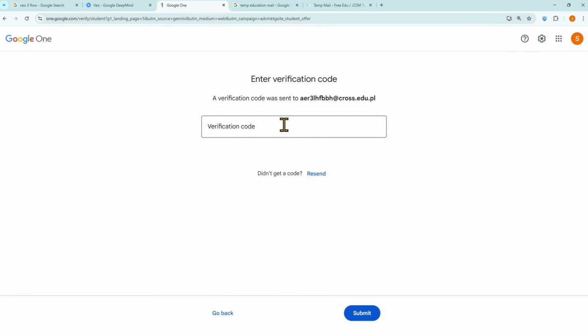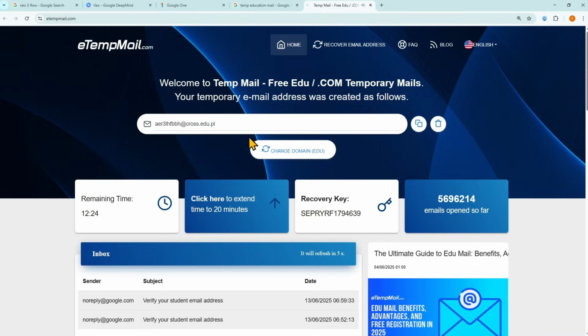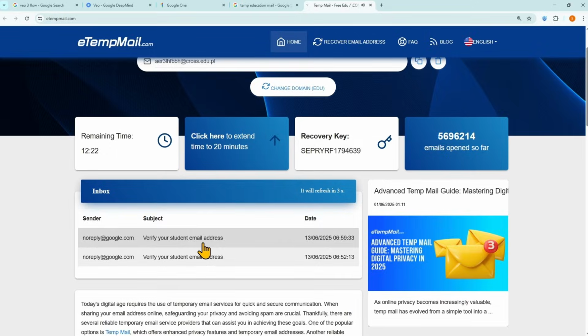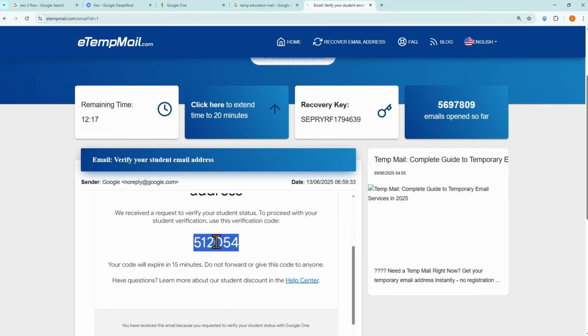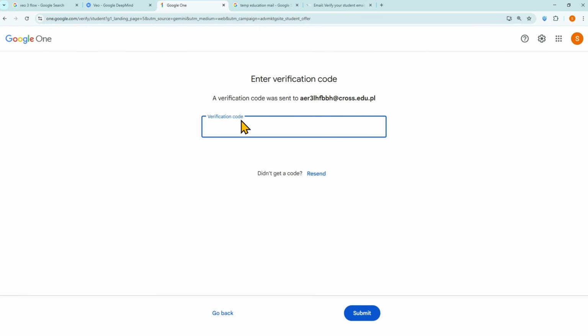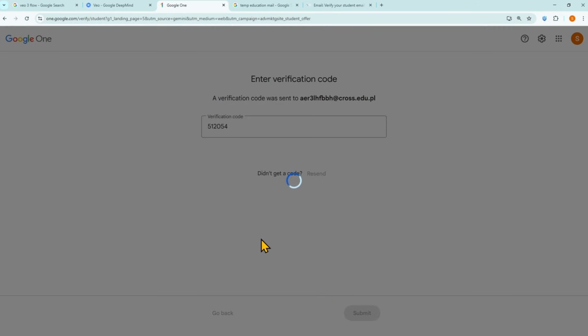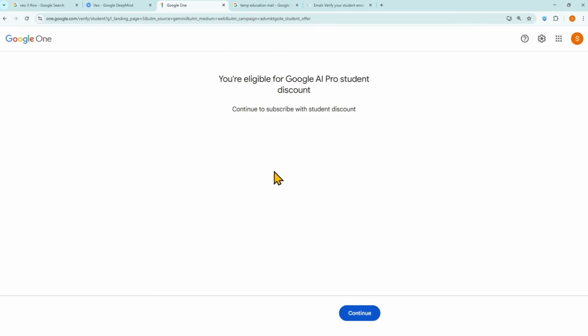Google will send a verification code to that email. Go back to the temp mail site, open the inbox, and you'll see the code. Copy it, return to Google, paste the code, and click Submit. Now you're eligible for Google AI Pro. If it doesn't work, go back and try another temp mail website.